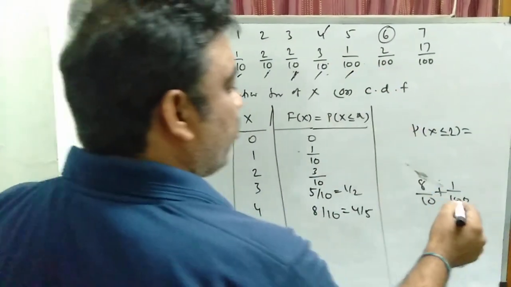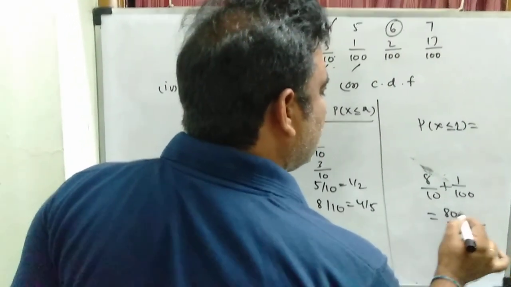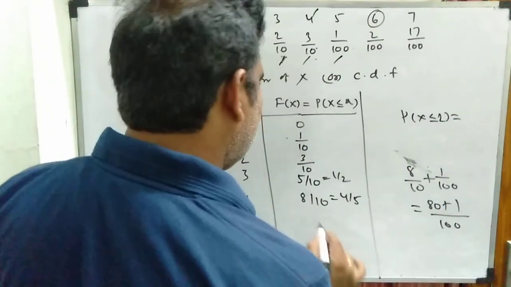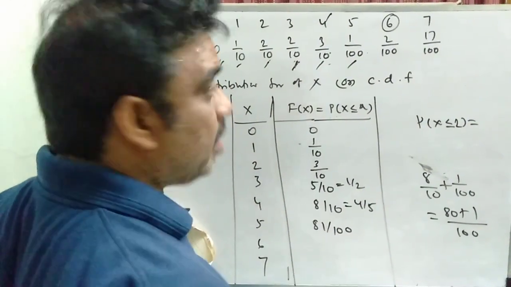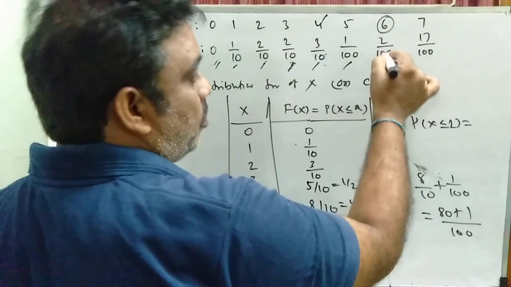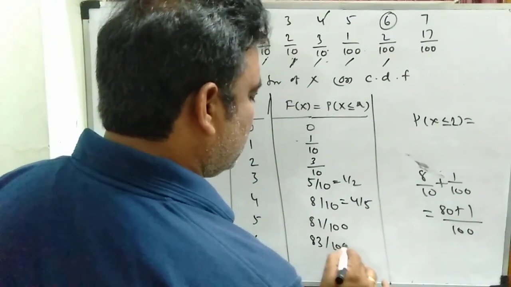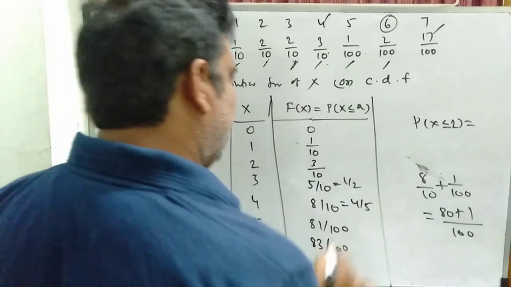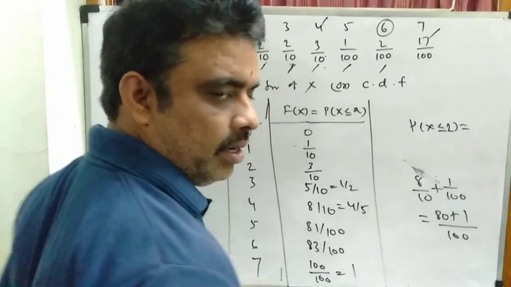So then we have to add 1 by 100, LCM 100, 10 tens, 10 eights, 80s, 1. This is 81 by 100. And on adding 2 by 100, this value is 83 by 100. And on adding 17, this is 100 by 100, that is equal to 1.